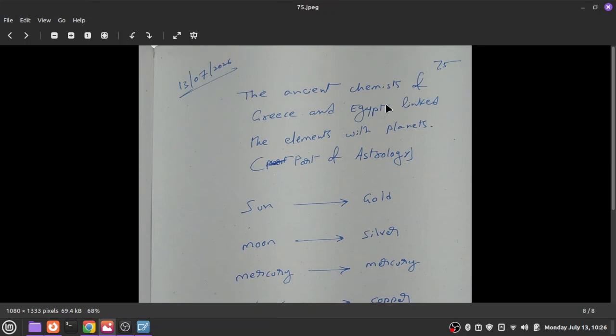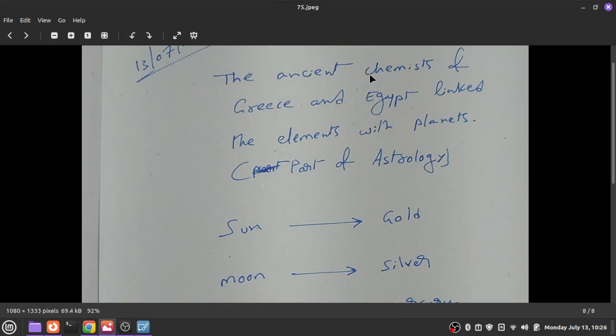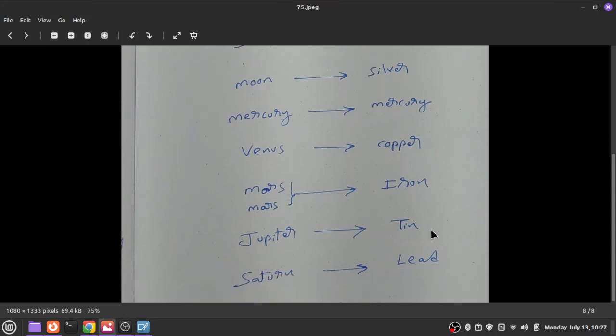The ancient chemists of Greece and Egypt linked the elements with the planets, as part of astrology. In ancient times, they were practicing chemistry and at the same time practicing astrology, and a chemist was automatically an astrologer also. For example, they linked the sun with gold, the moon with silver, Mercury with mercury, Venus with copper, the planet Mars with iron, the planet Jupiter with tin, and the planet Saturn with lead.